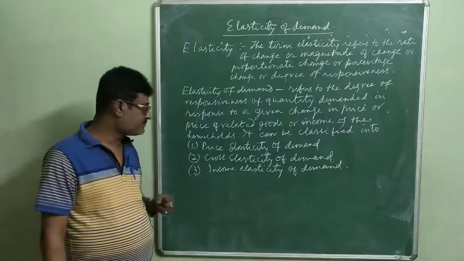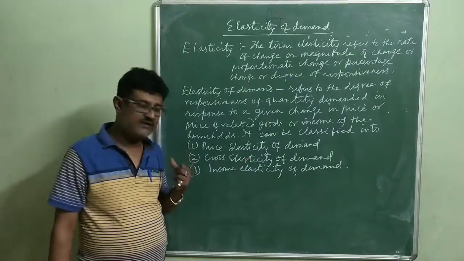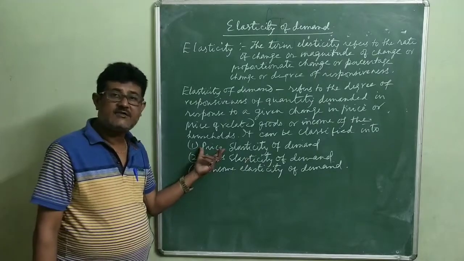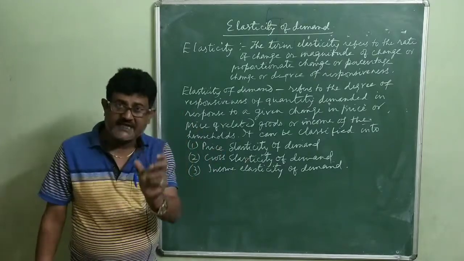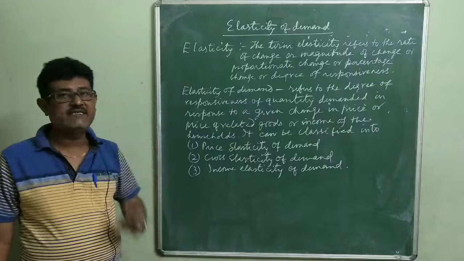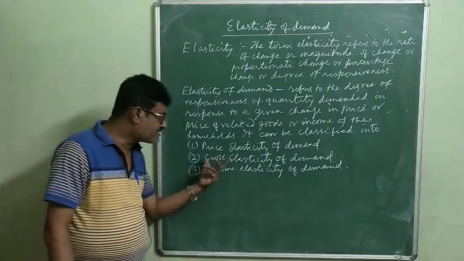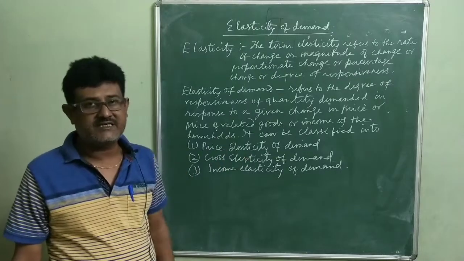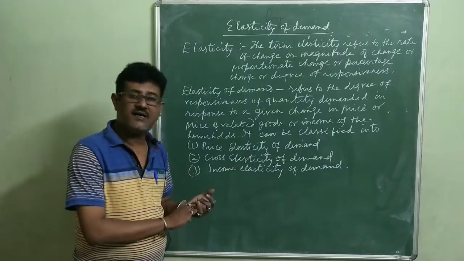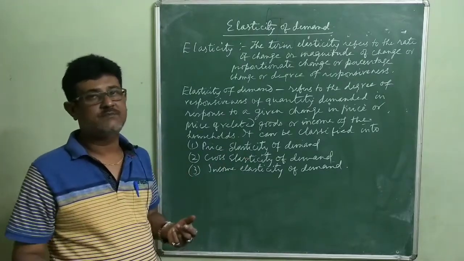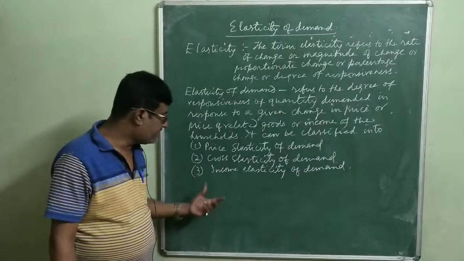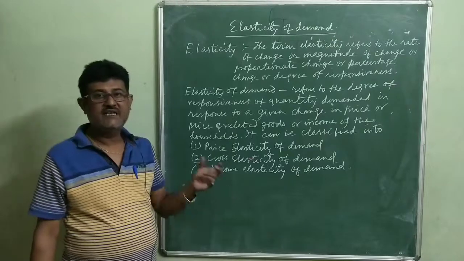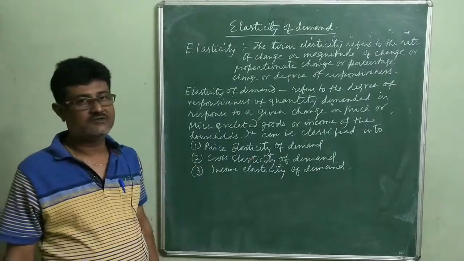So see here, one thing which you must remember is price elasticity of demand is related to the change in price of the commodity alone, whereas cross elasticity is related to the changes in price of related goods, which may be either a substitute good or a complementary good. Whereas income elasticity relates to the change in income of the households.